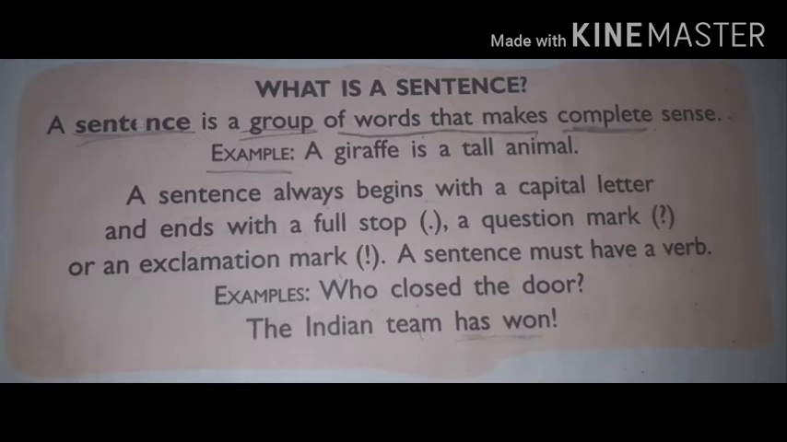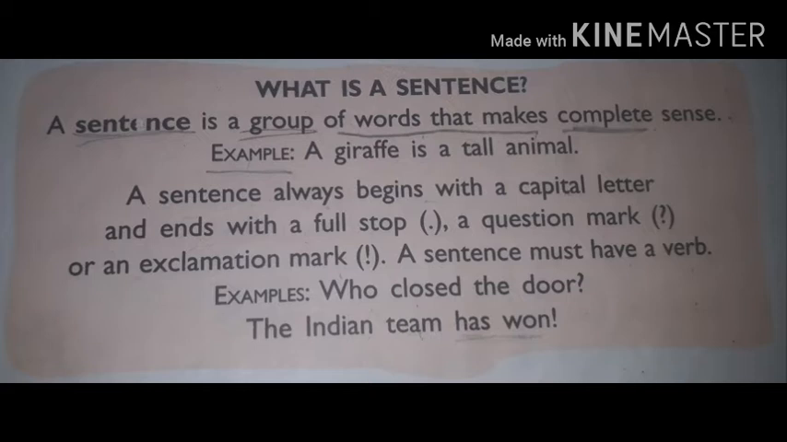A sentence must have a verb. Without a verb there is no sentence. So a sentence always has a verb. It is a compulsory part of the sentence. For example, who closed the door? Here closed is a verb. The Indian team has won. Won is a verb. So we come to know that a sentence is a group of words having complete meaning.